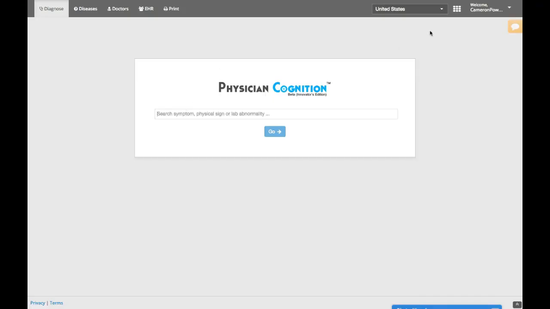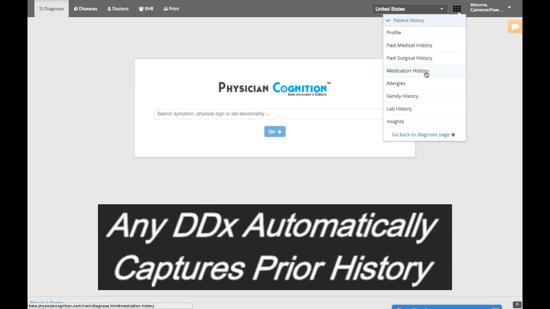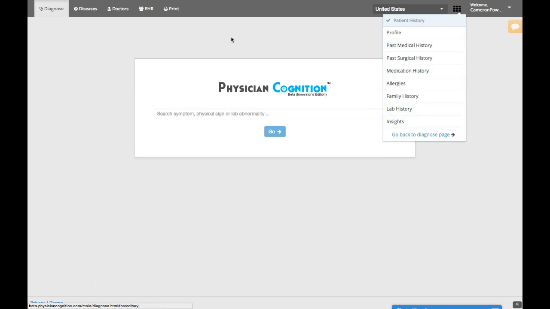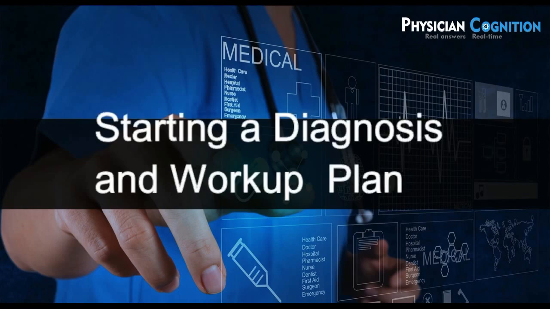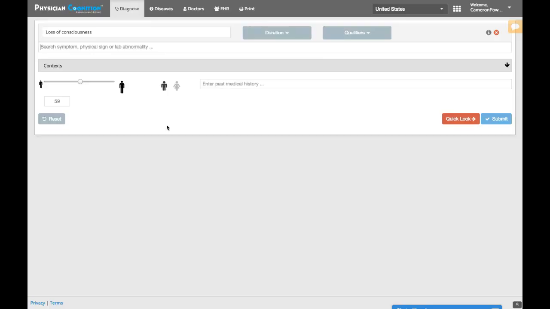On this page, you can choose the country that you are in. You can look at the electronic medical record. You can also print. Let's say the patient is experiencing a loss of consciousness. You need to choose the terms from the drop-down menu so that they're recognized. Otherwise, it won't work for you.